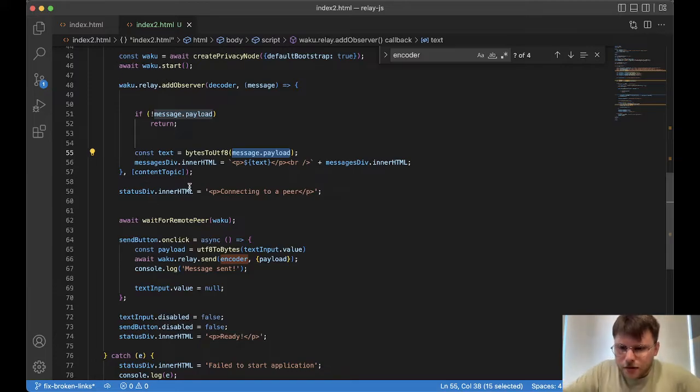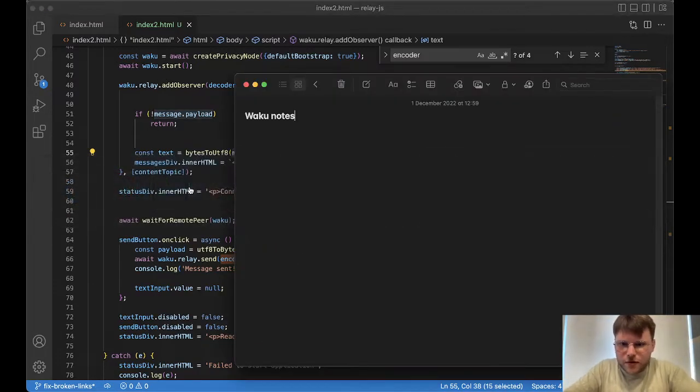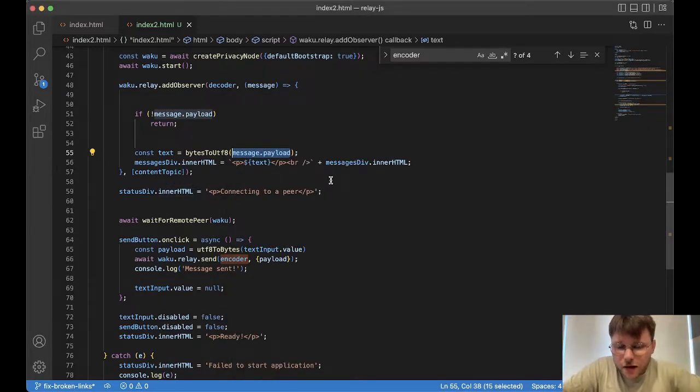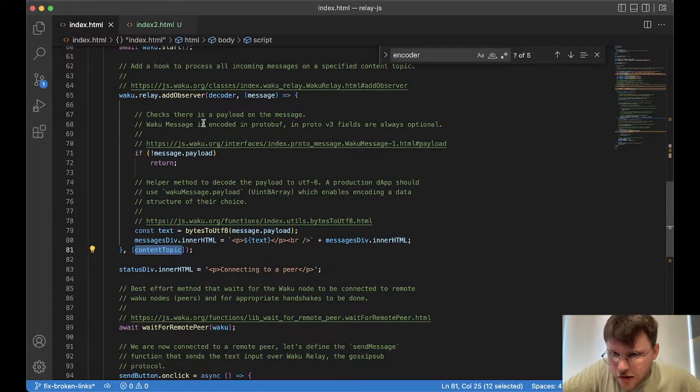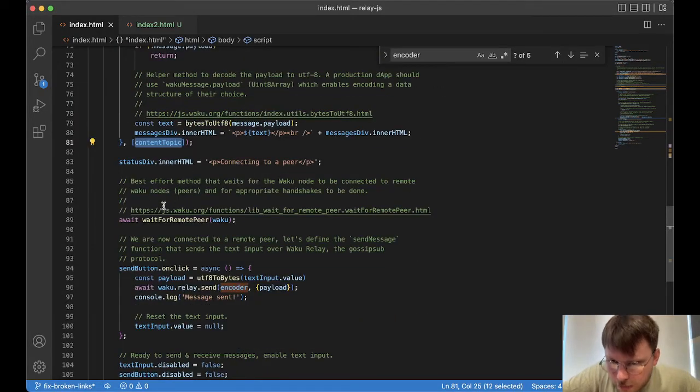This part here, I'm actually going to add it in my notes. Ask about wait for remote peer. I've asked a question before in the Discord and I got a really fast response, so I'm probably just going to get some clarification on that. Or is there something in here which says, okay, best effort method that waits for the Waku node to be connected to remote Waku node peers and for appropriate handshakes to be done.